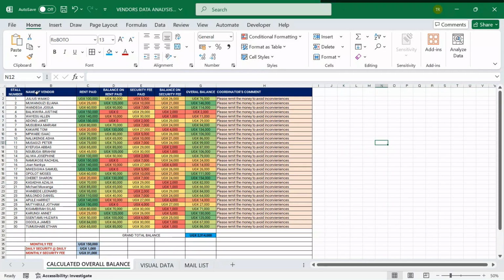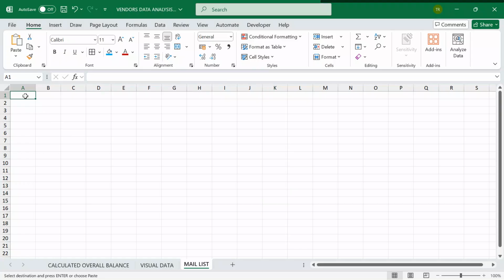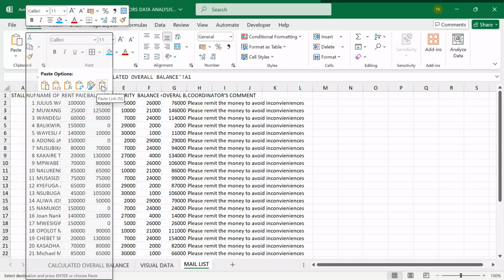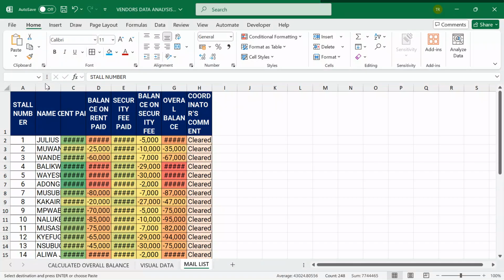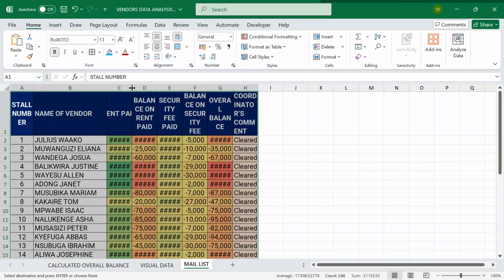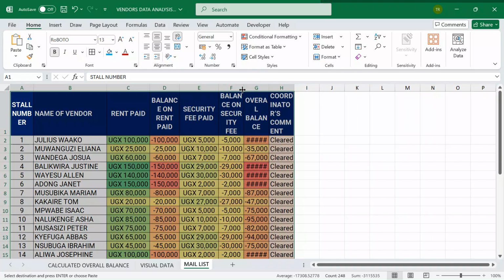Let me go move here. I'm going to copy my data here. After copying, I'm going to come and paste it under this file, the sheet that I've just created. I want to match destination. Yes. I'm going to organize my work a little bit. Oh, I've missed out.